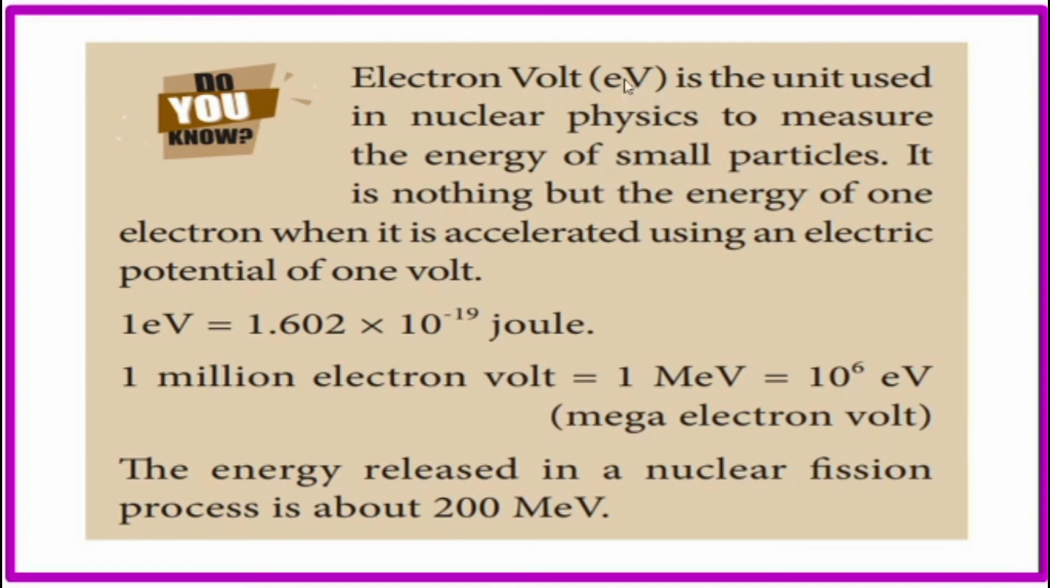Electron volt, eV, is the unit used in nuclear physics to measure the energy of small particles. It is nothing but the energy of one electron when it is accelerated using an electric potential of 1 volt. So 1 electron volt is equal to 1.602 × 10^-19 joule. 1 million electron volt means 1 MeV, 10^6 eV, mega electron volt. The energy released in a nuclear fission process is about 200 MeV.